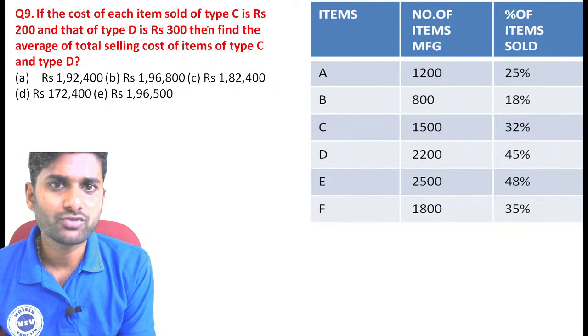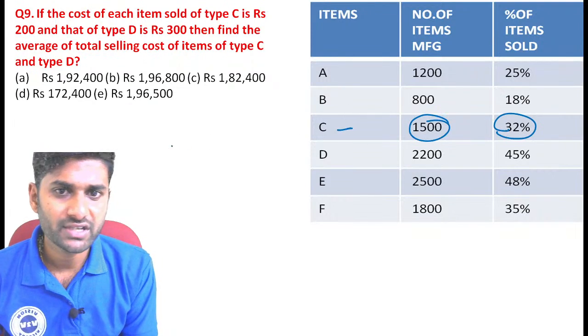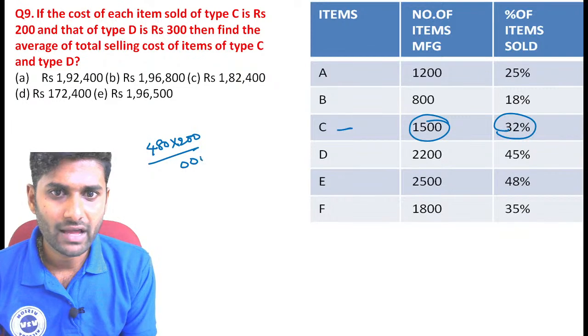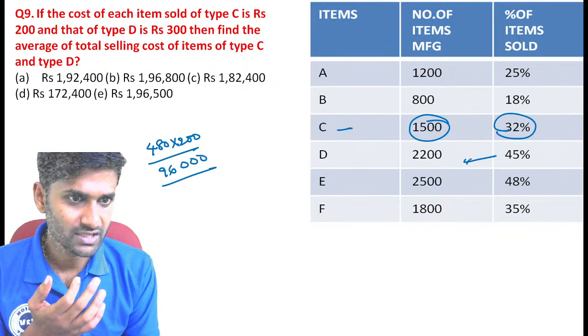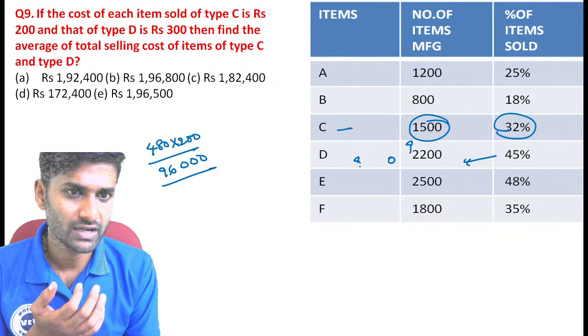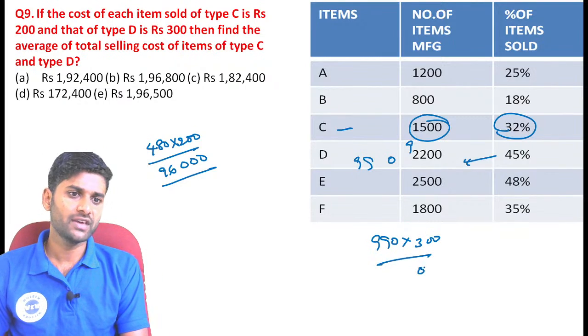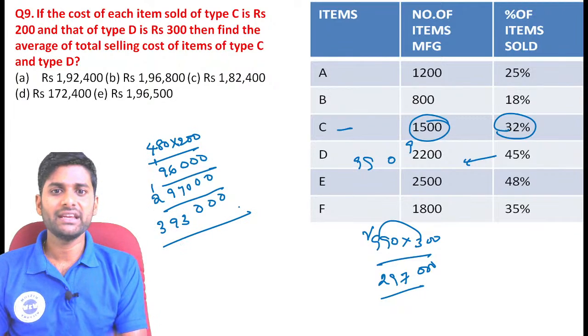Now the cost of each item sold of type C. So for type C here 32%, the value becomes 480 articles, and each article is equal to 200. Now 48 twos are 96, so the answer is 96,000, guys. Again calculate type D: 45% is 45 twos are 90, here 990 articles are sold and each price is equal to 300 rupees. We have again 3 zeros. 9 threes are 27, so 297. Now here 2,97,000. Now the value becomes 9 plus 9, 18, 19, and the value becomes 393,000, guys.